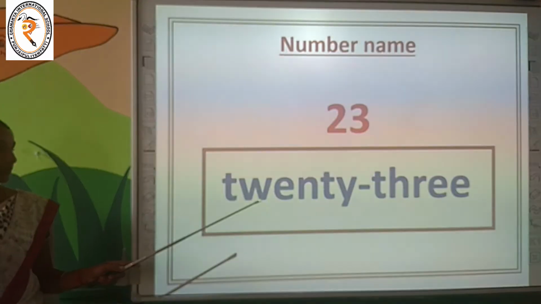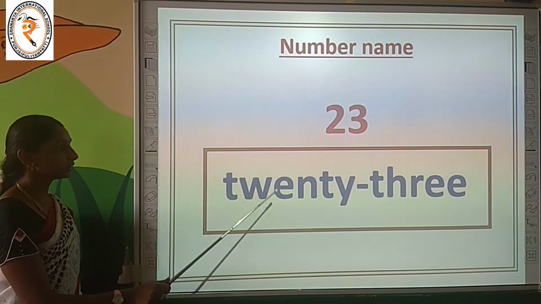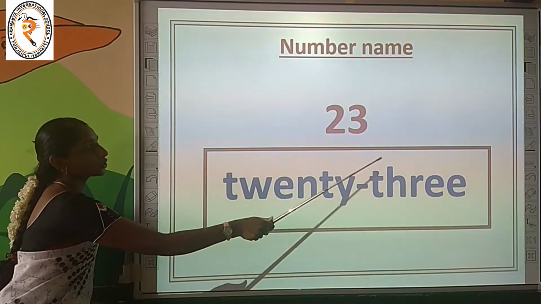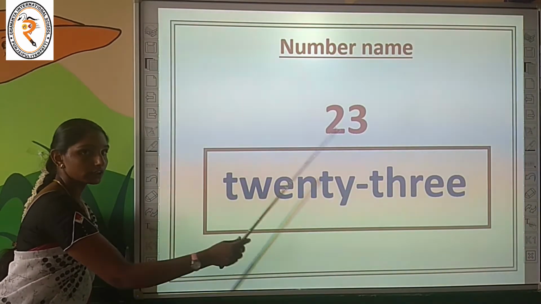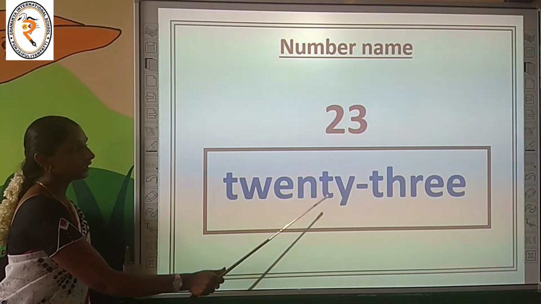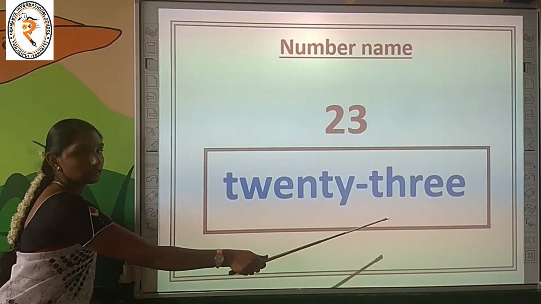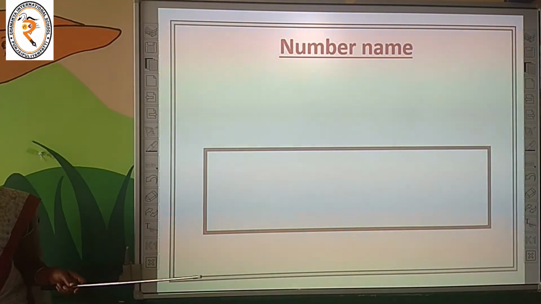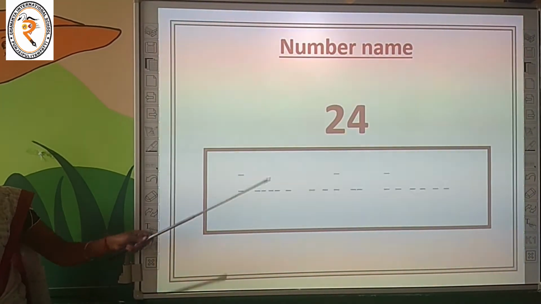23. Let's learn the number name for it. T-W-E-N-T-Y. What is it? 20. T-H-R-E-E, 3. 23. T-W-E-N-T-Y. T-H-R-E-E, 3. 23. Shall we move on to the number? 24. Come on.